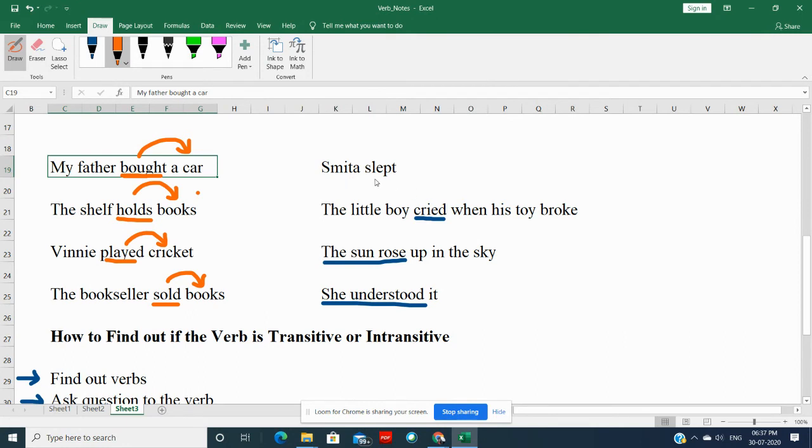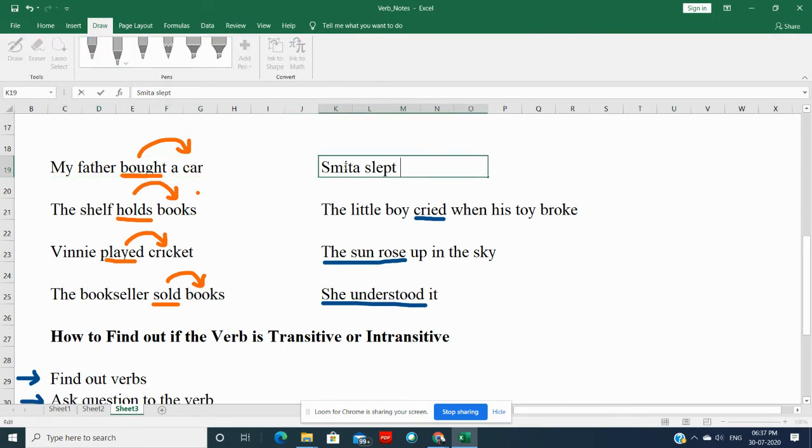Let's come to the intransitive. If I say, Smita slept for hours. The first thing we need to do is find out verb. My verb here is slept. Slept who? We are not getting answer. Slept what? We are not getting answer.